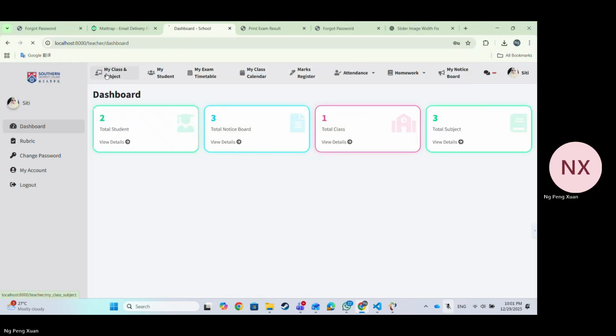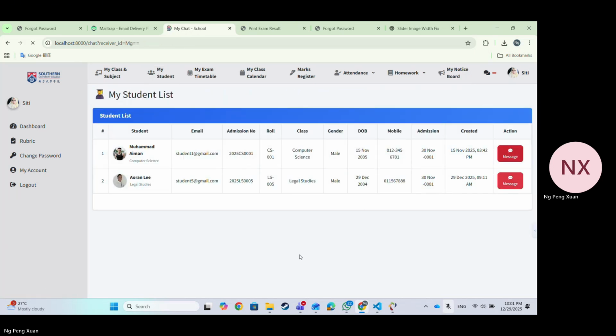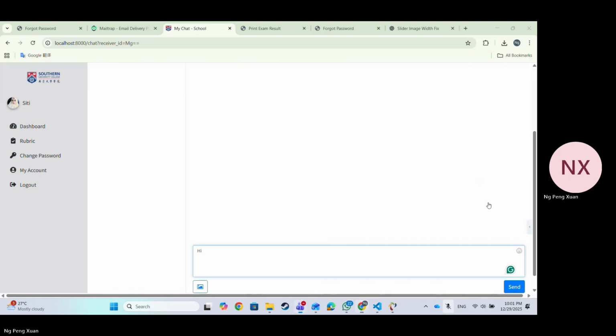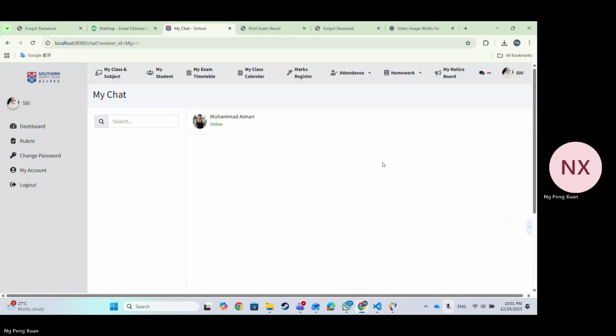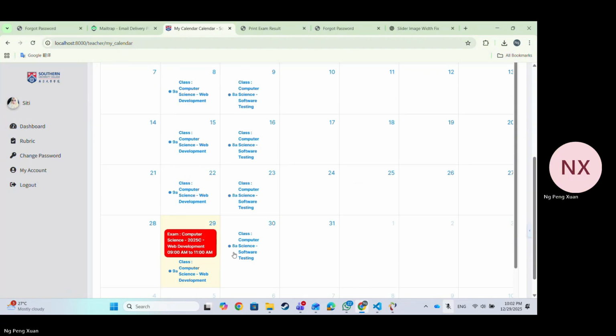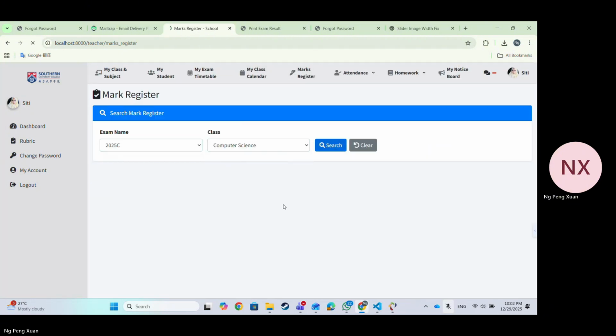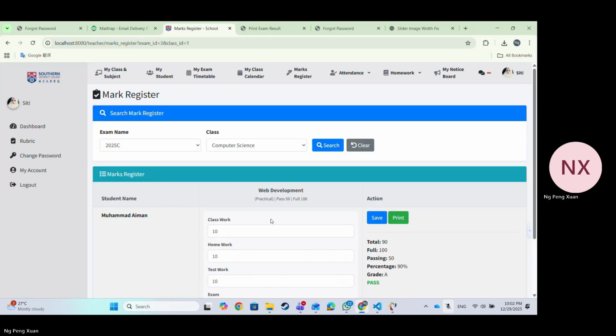This is the teacher dashboard. This is the teacher class to see the class. This is the student list. We also can check with the student and send an emoji. Here is the my exam timetable. This is my calendar to see the class and exam. This is for the mark register to register for a student.